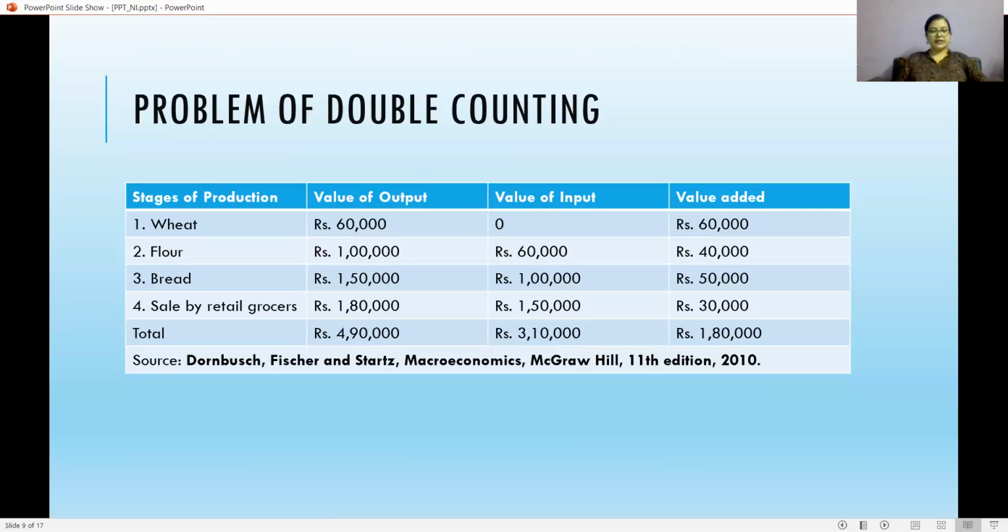The wheat bought by the flour mills and the flour bought by the bakeries are called intermediate products. These are outputs of one farm or industry but are used as inputs by other farms or industry. The bread sold by the retail groceries is a final product.